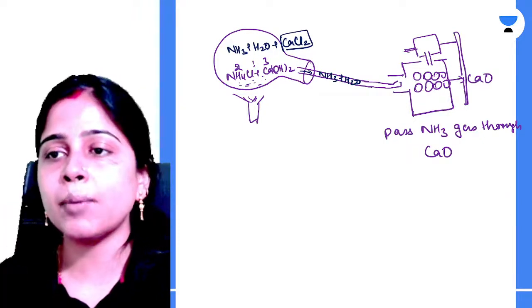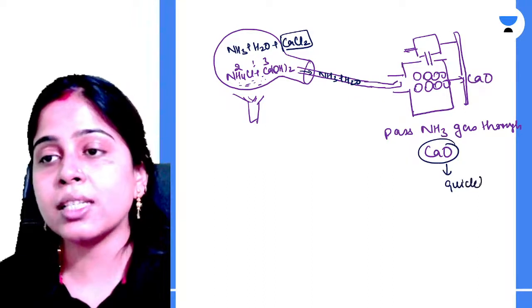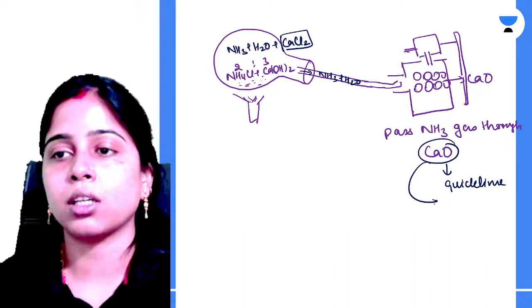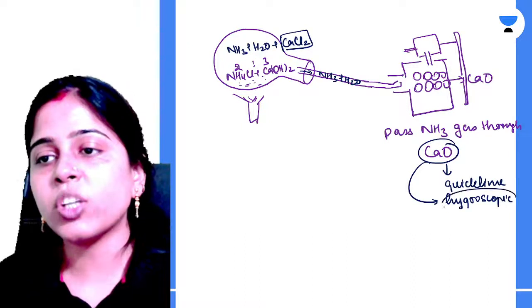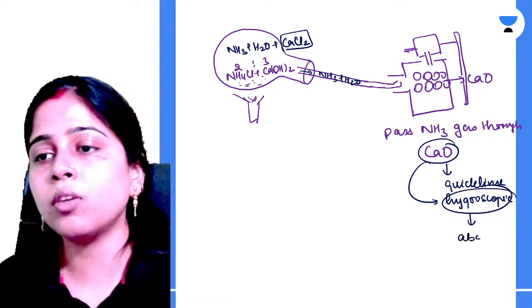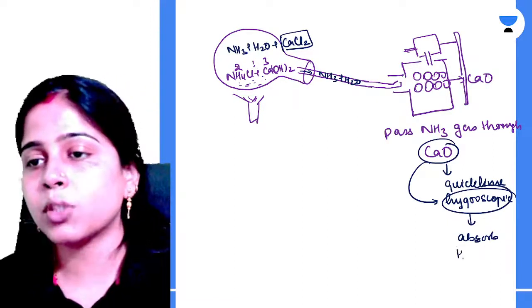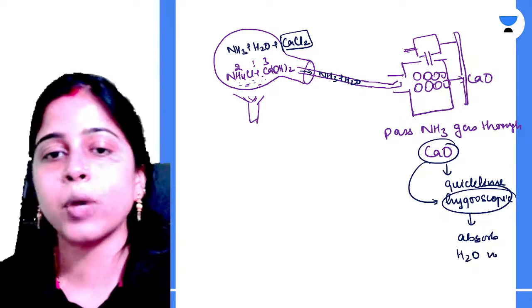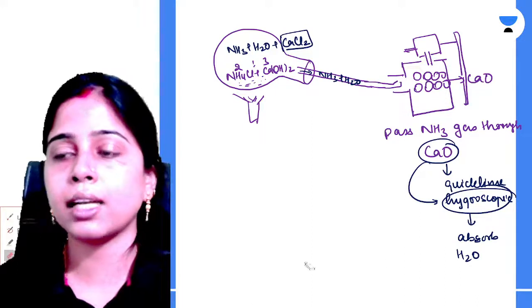So you will pass the ammonia gas through this calcium oxide, which is your quicklime, which is hygroscopic in nature. It will absorb all the water molecules, or you can say moisture, present in the vapors of ammonia. Just let me write that for you.